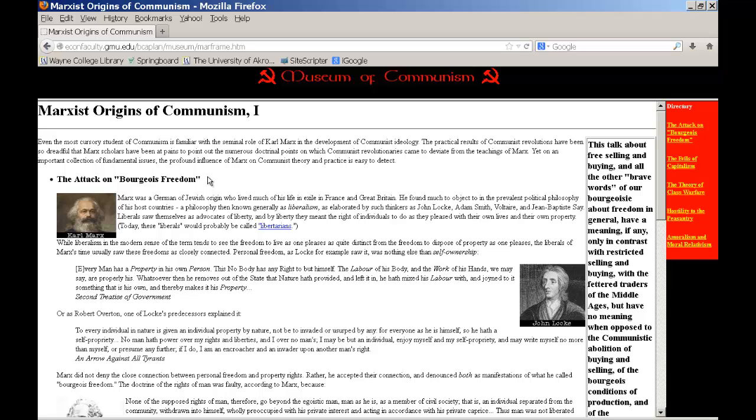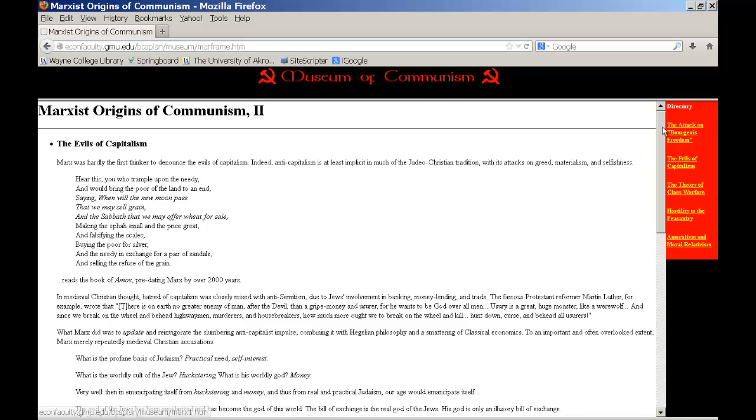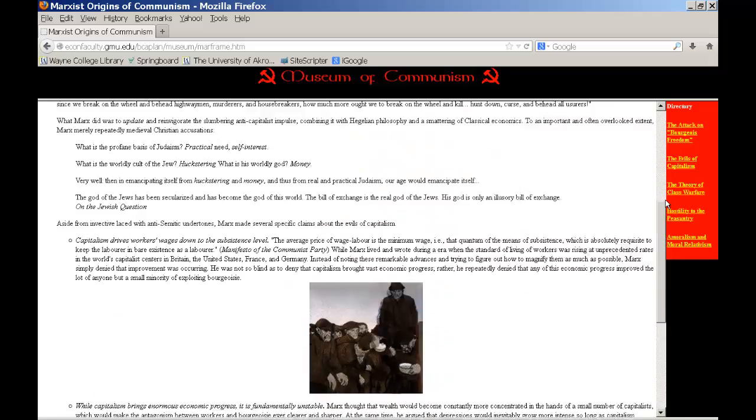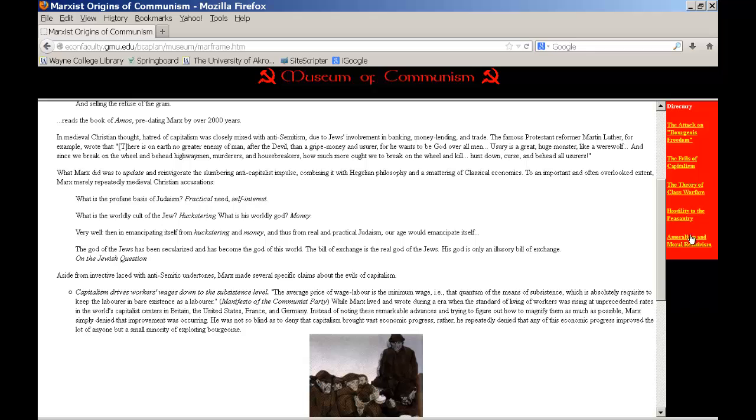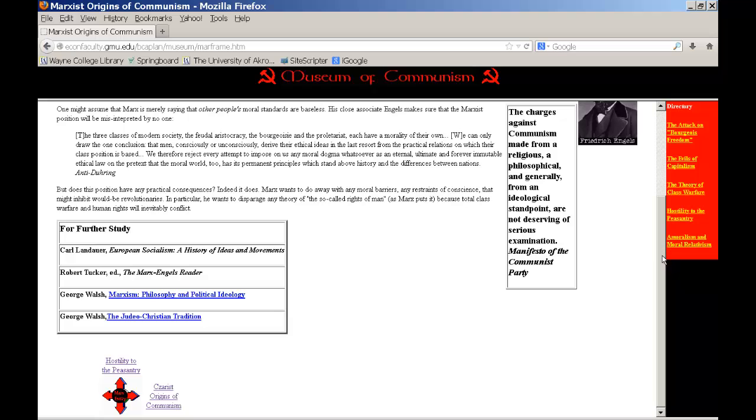Now, it doesn't look like the author lists any research methods. I don't see any on this page, not at the top or the bottom. I'm going to the next page. Don't see any here. What about the last page? Nope, doesn't look like there's any here either. This right here looks like a bibliography, but it's not the same as research methods. So it doesn't look like the author lists any research methods. So let's go back to the first page.